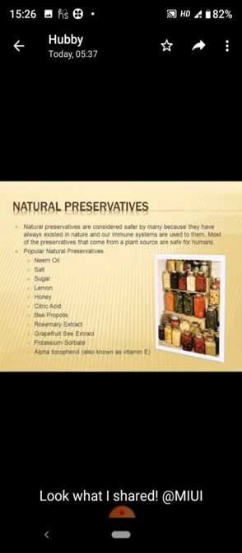Some of the natural preservatives are as shown: common salt, sugar, oil, vinegar, lemon, honey, citric acid, rosemary extract. These are the natural preservatives. Natural preservatives are considered safer as they always exist in nature and our immune systems are also used to them.